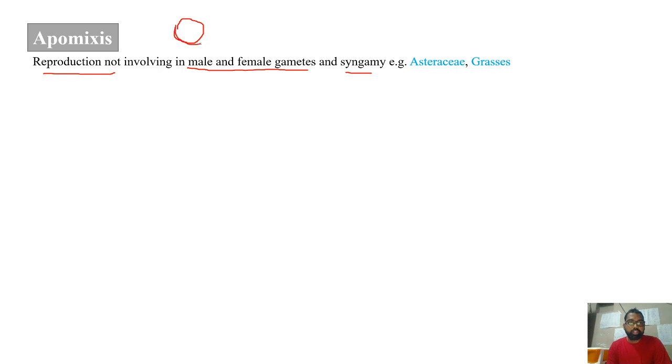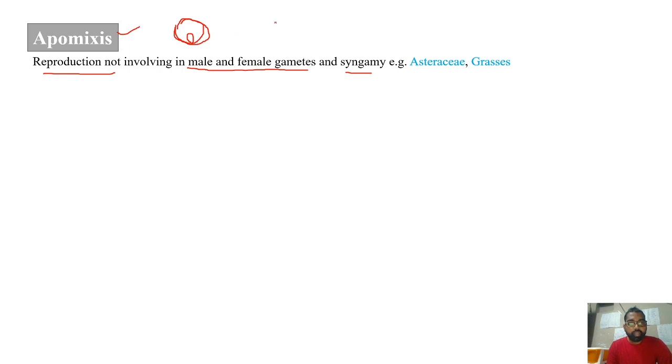So in a simple way to say, the seeds which are actually the result of fertilization are actually produced without the fertilization. So directly the ovule is turning into the seed and it possesses embryo obviously. Such kind of reproduction is called apomixis.